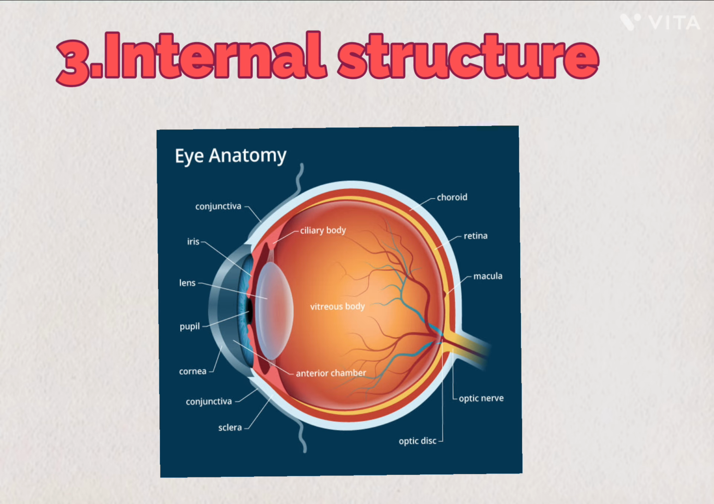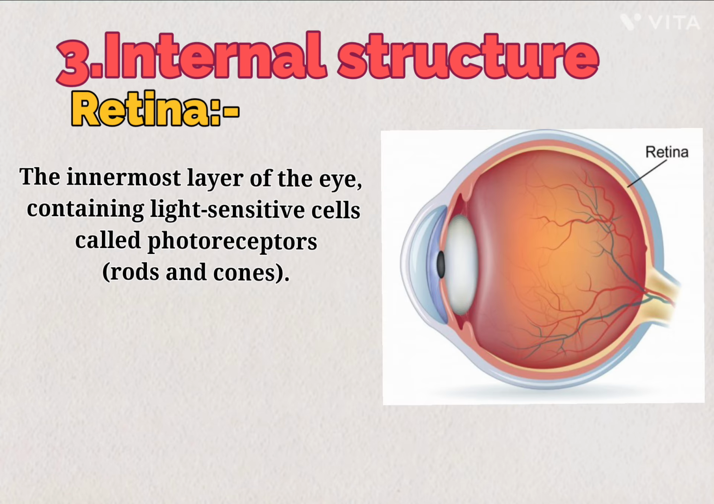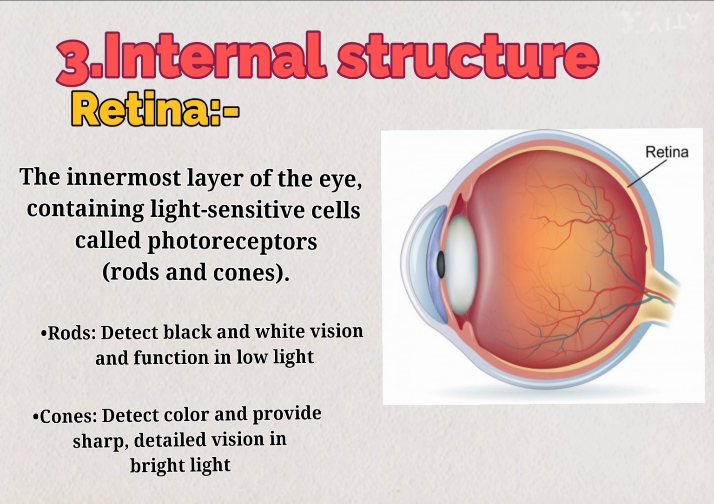The third structure of the eye is the internal structure. First, retina, the innermost layer of the eye containing light-sensitive cells called photoreceptors: rods and cones. Rods detect black and white vision and function in low light. Cones detect color and provide sharp, detailed vision in bright light.